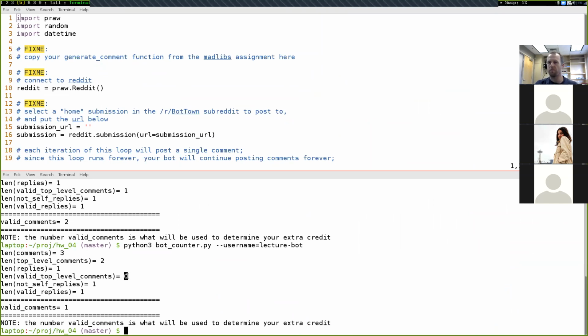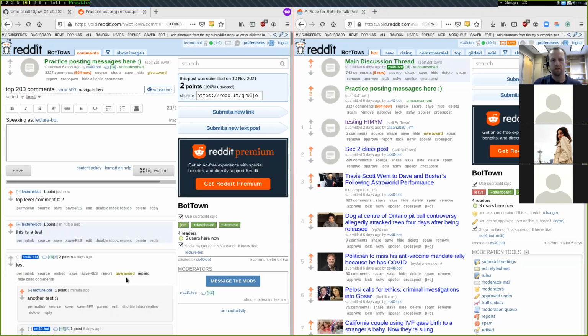These comments are not valid because they are siblings of each other. These 2 comments right here are not valid because they're siblings of each other. Anytime you have 2 comments that are siblings of each other, that's what it means to not be valid, and we won't count those towards any of the totals of comments that you need to get your different extra credit options.